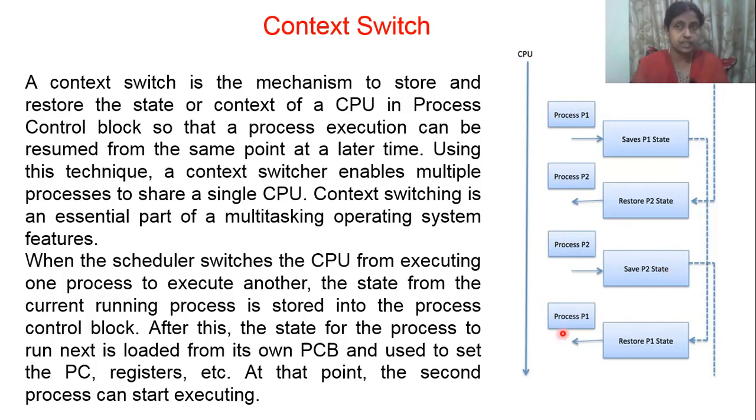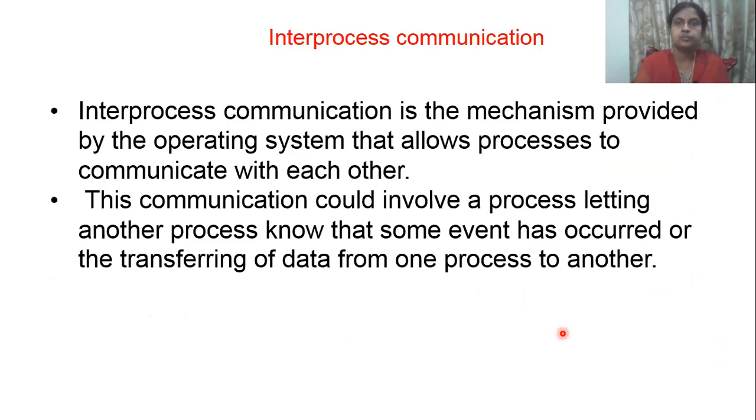So this kind of technique, we call it context switching in operating system. Next, we'll move on to the concept of inter-process communication. The term itself says inter-process: when one job can communicate with another job, I call it inter-process communication. It's a mechanism provided by an operating system that allows processes to communicate with each other.